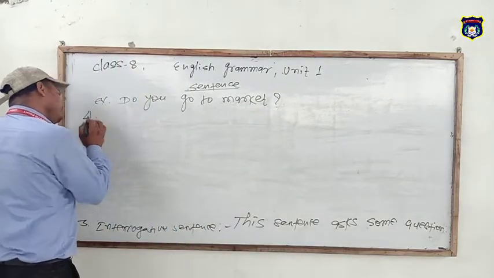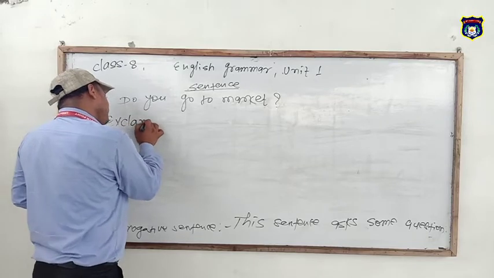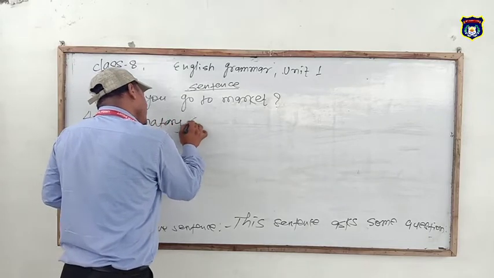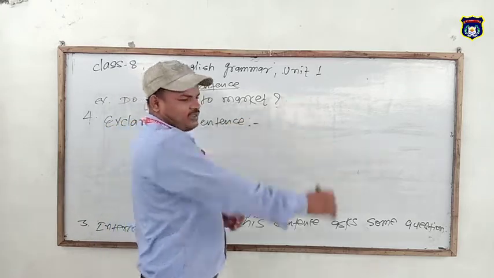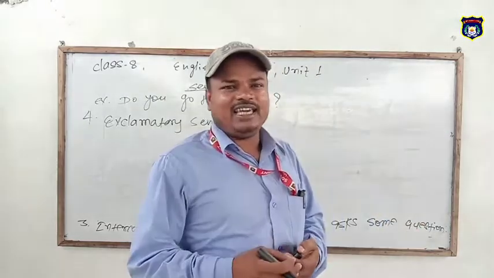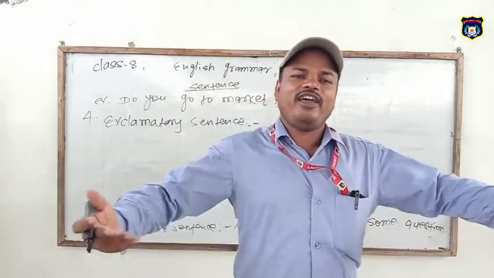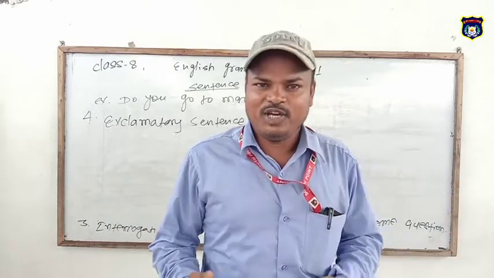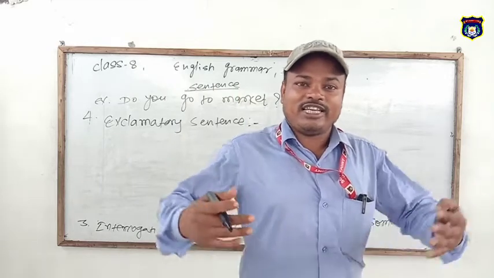Number 4, exclamatory sentence. What is called an exclamatory sentence? An exclamatory sentence is a feeling of surprise or a sudden feeling of emotions.